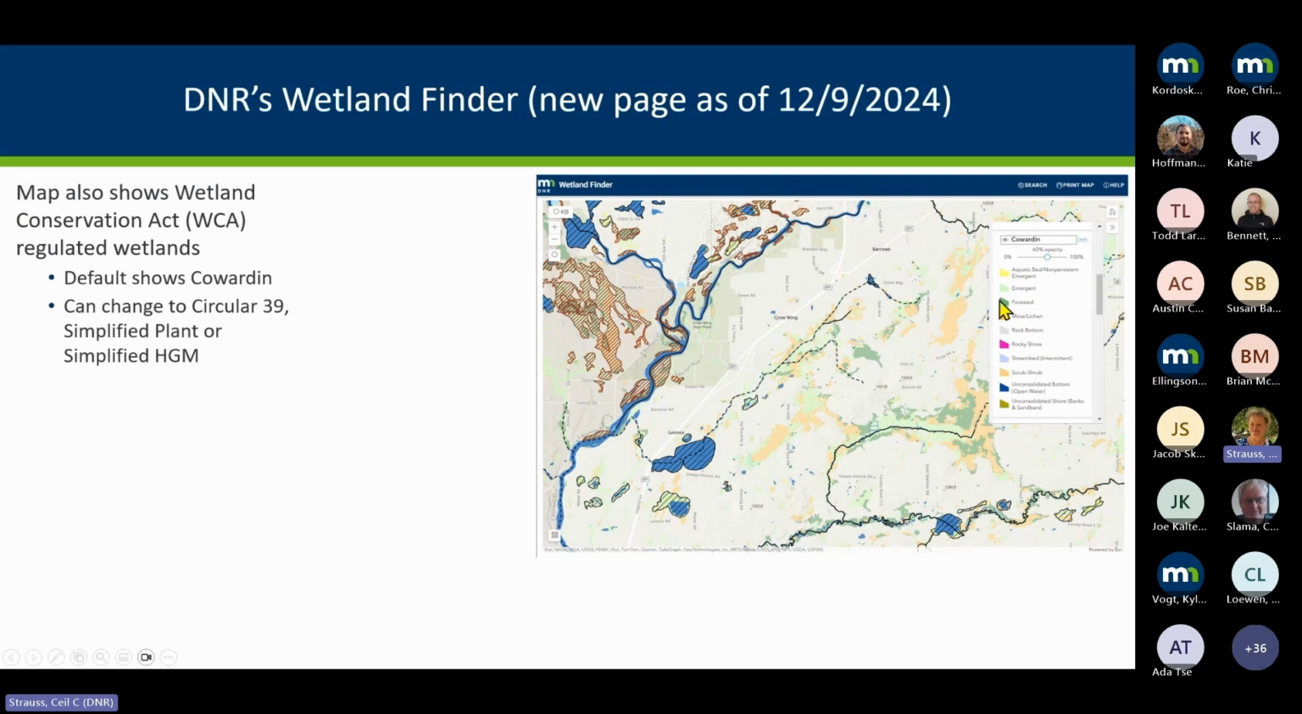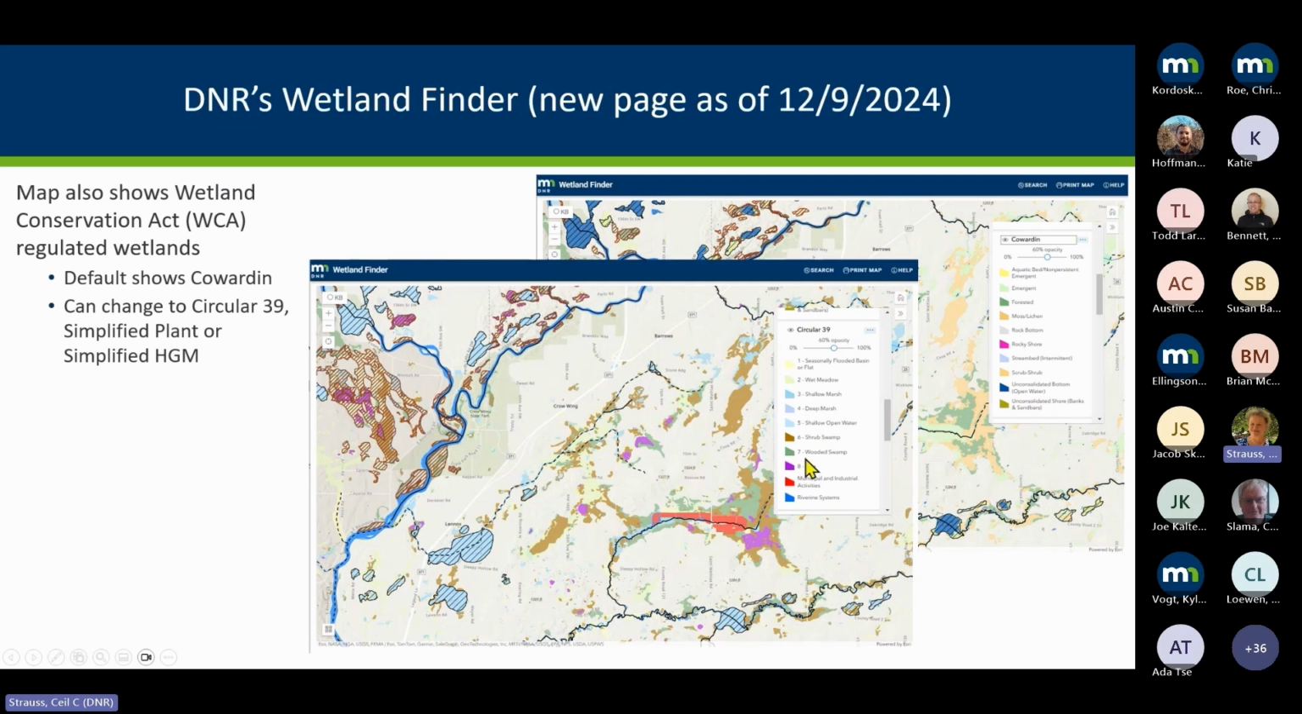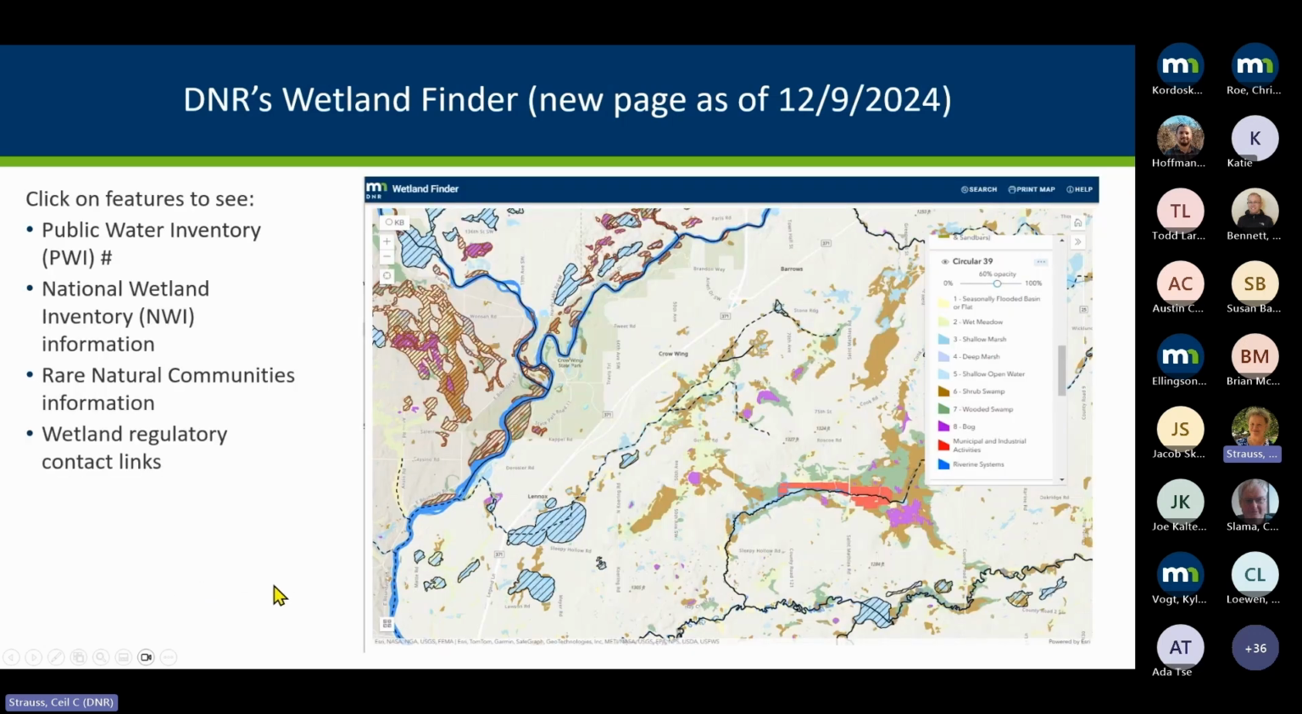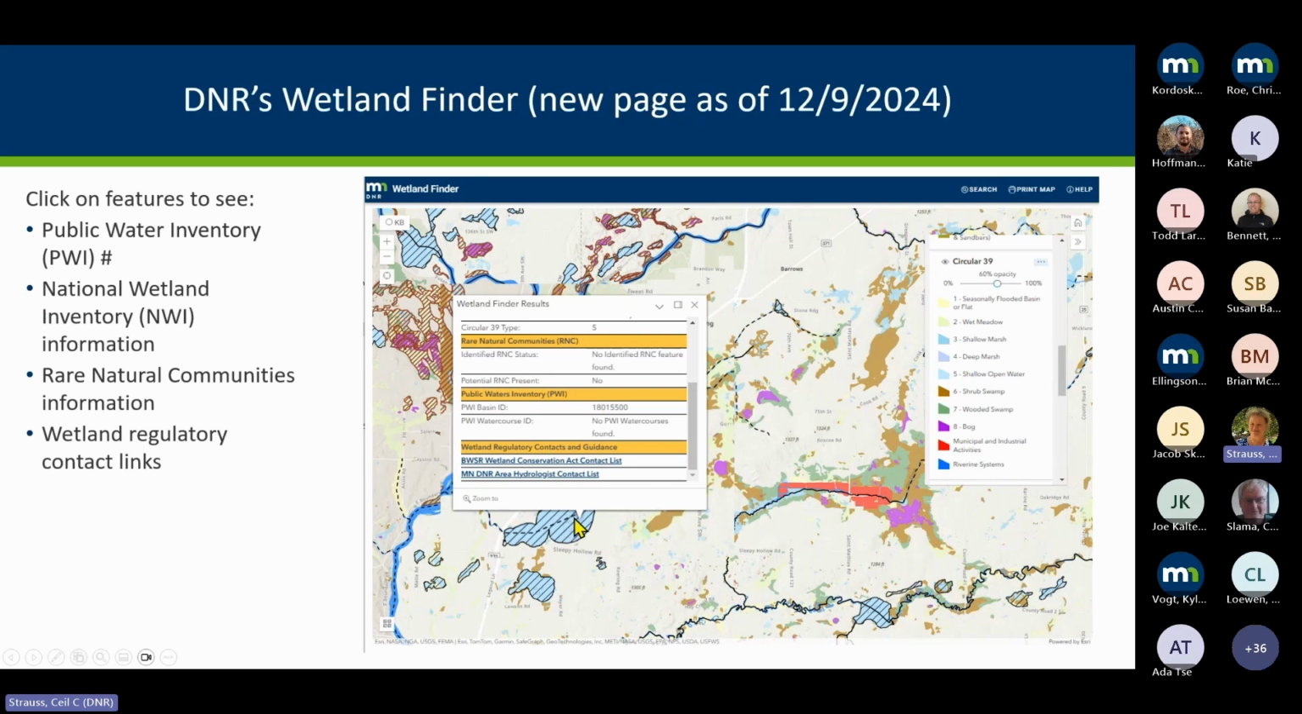The default will have the wetlands on in the accordion, if I'm saying that correctly, format. And you can turn that off and see it in other versions. So you can see the Circular 39 or just what they call a simplified plant, where they kind of describe the different kinds of plants, or simplified HGM layer. So you can look at it in a couple different ways. So this is the accordion, and here's what the Circular 39 looks like if you're used to the class 1 through 8 categories.